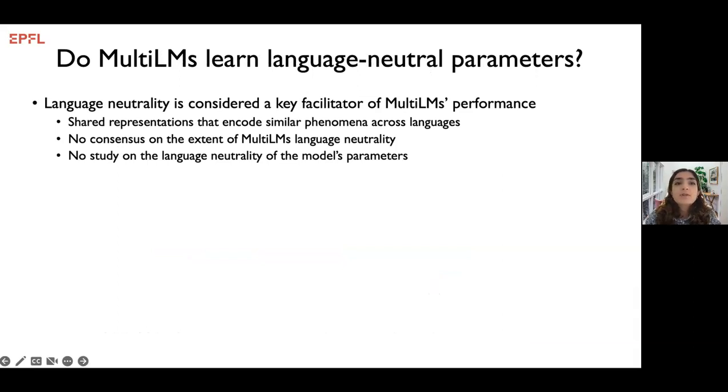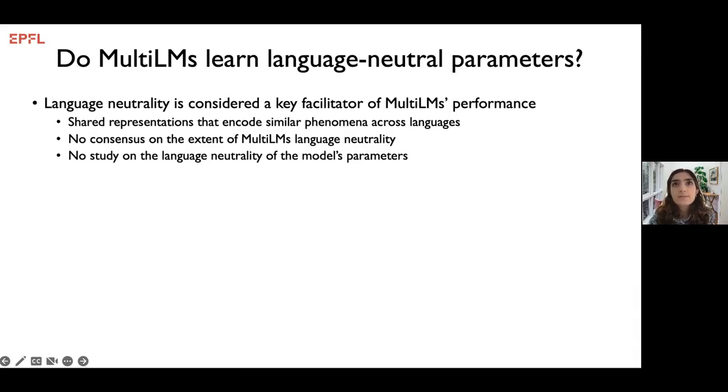The facilitator of this cross-lingual transferability is often hypothesized to be a learned language neutrality in these models, meaning that there are shared representations that encode similar phenomena across languages. However, the source of this ability remains an open question, and there is no consensus on the extent of language neutrality of these models. Also, most of the prior works analyzed the language neutrality of multi-LMs by probing their output